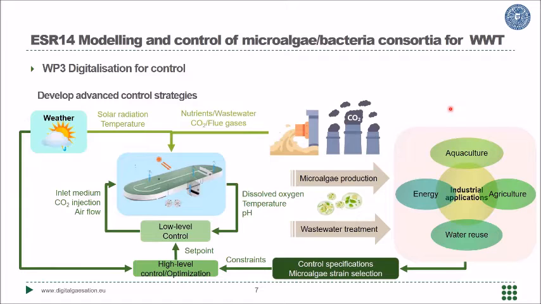The final step is with the development of advanced control strategies for this type of processes. I want to explain that we are working with real wastewater in outdoor conditions. Then in large scale, the minimum size of the reactor is around 100 square meters. Then we need control strategies to adequately manage this system to ensure the production of the biomass and the quality of the wastewater treatment.